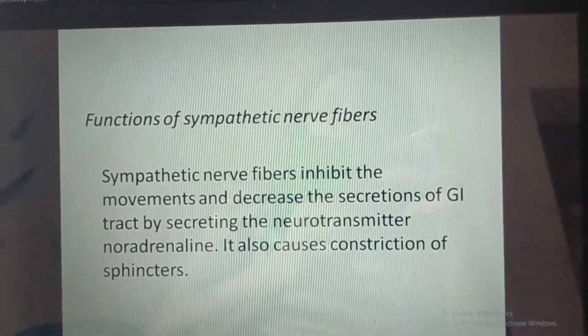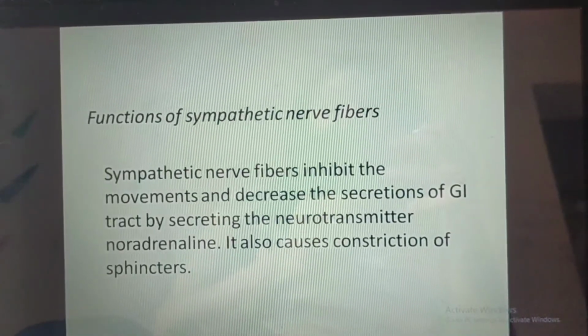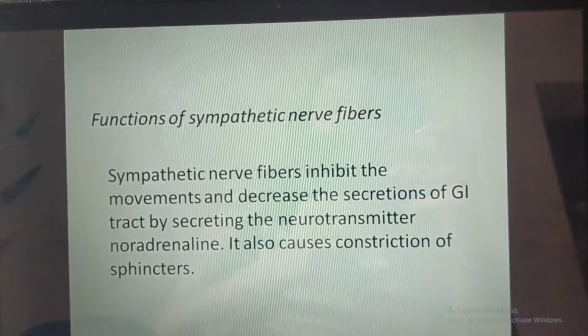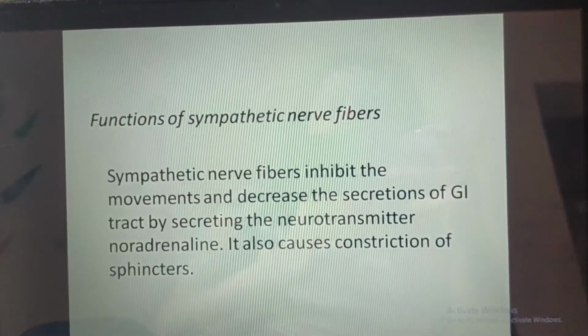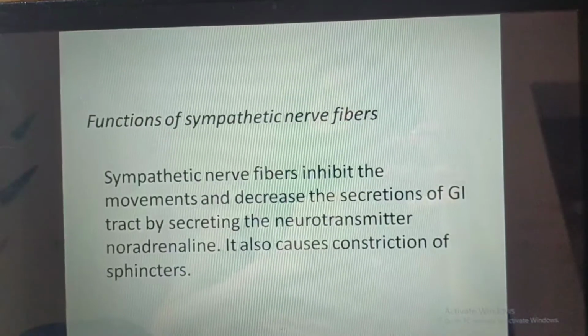Functions of the sympathetic nerve fibers. Sympathetic nerve fibers inhibit the movements and increase the secretion of the GI tract by secreting the neurotransmitter noradrenaline. It also causes constriction of the sphincters.